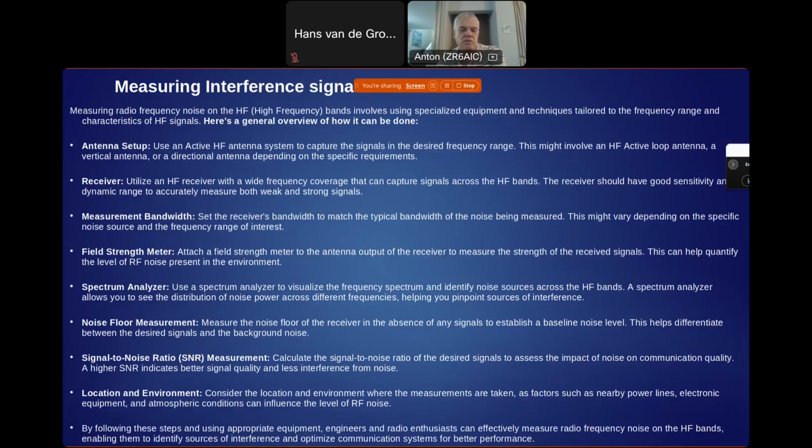Consider the location and environment where measurements are taken, as factors such as nearby power lines, electronic equipment, and atmospheric conditions can influence the level of RF noise. By following these steps and using appropriate equipment, engineers and radio enthusiasts can effectively measure radio frequency noise on the HF band, enabling them to identify sources of interference and optimize communication systems for better performance.